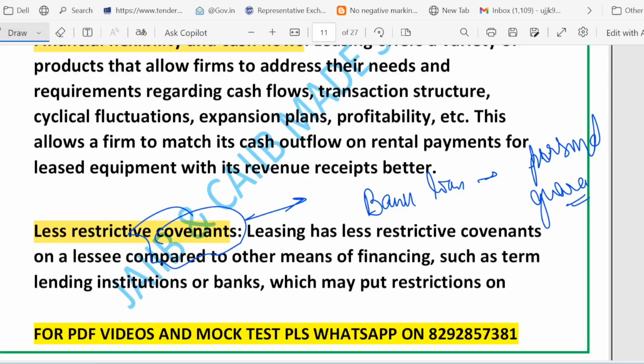So lease means avoiding obsolescence. Lease rentals are often tax deductible. Leasing has low upfront cost and more flexibility.